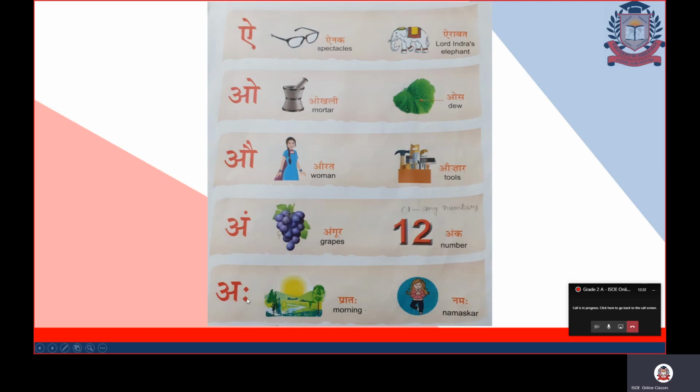Fine. And last is aha. Aha comes in prataha and namaha. As such, there is no example here on the page in which aha is the first letter. Fine. So, you can say aha hai akshar khali. Fine children, I am believing that you are able to understand these examples.